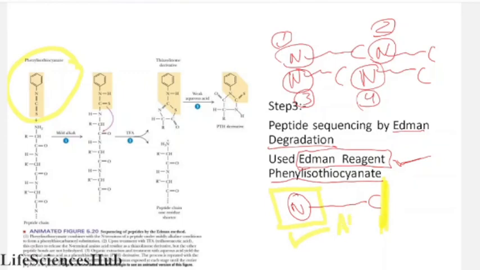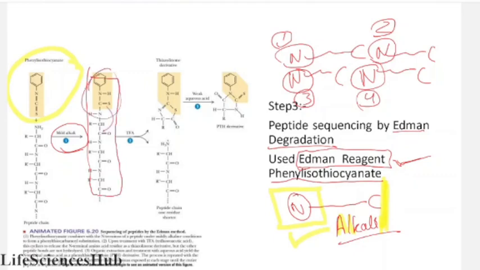In the alkali condition. As you can see, here is the diagram. You can clearly see. If not clearly, I am really sorry. You can increase your resolution. Okay. So here you can see the binding. So this is the diagram which is formed. Phenyl isothiocyanate binds with the first N terminal amino acid.